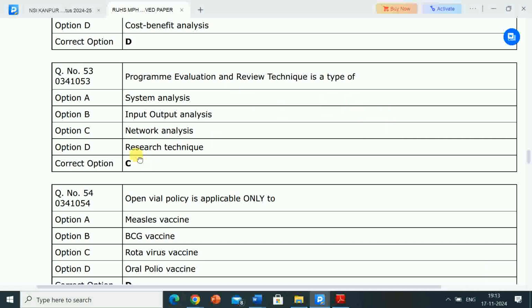Program evaluation and review technique is a type of: options are A, system analysis, B, input output analysis, C, network analysis, D, research technique. Correct answer is option C, network analysis. Program evaluation and review technique is a type of network analysis.